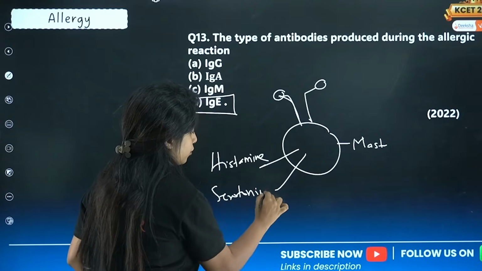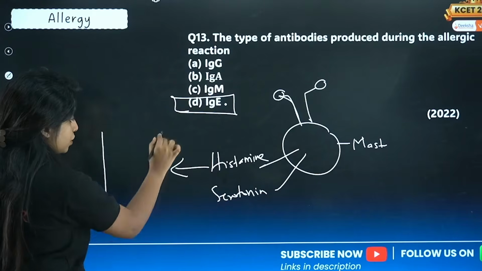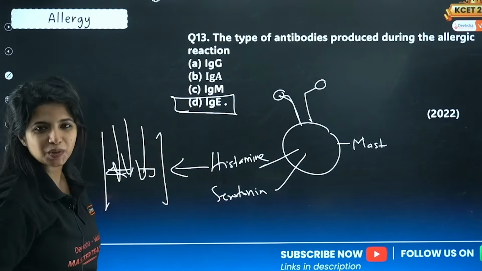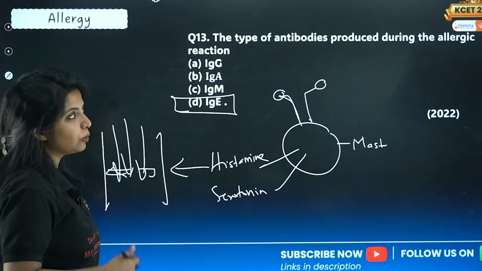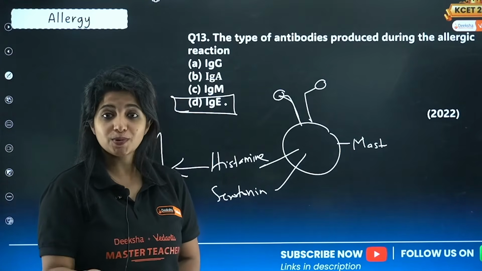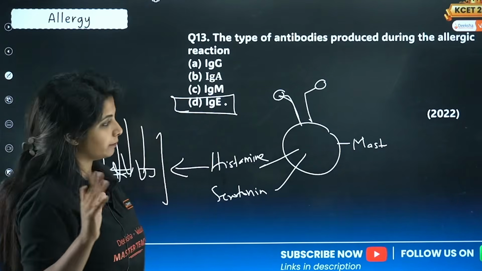And this causes inflammation in the blood vessels, as in dilation of the blood vessels, so that all the other cells can come, and it causes overreaction. You get it? It causes overreaction. So if you want to treat allergy, you give antihistamines. Sometimes you give steroids also. Okay, all of this is given.